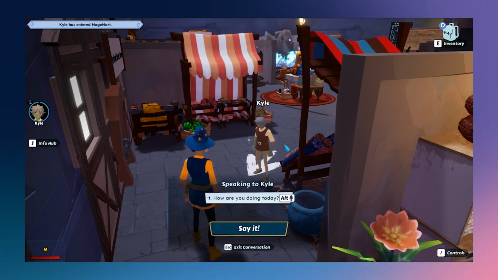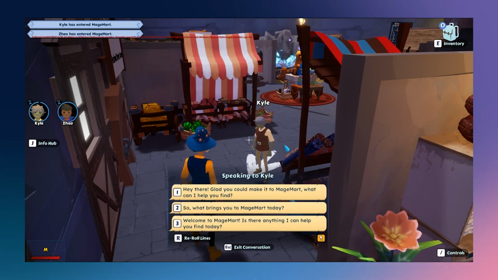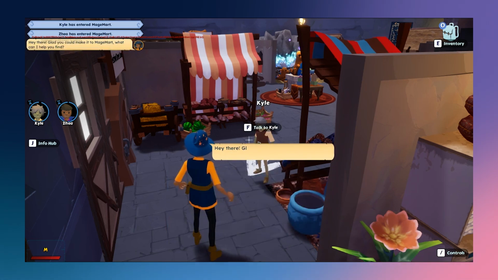Great. And so we have voice to text, so we can talk directly to our customers. But in our game, we want to make sure that players will be able to have dialogue options, so they don't have to be a brilliant writer in order to have fun dialogue in the game. They've taken the intent of what I want to say, and we've got some dialogue options we can choose between. So the first one is pretty much what I wanted to ask. So I'll ask that of Kyle here.